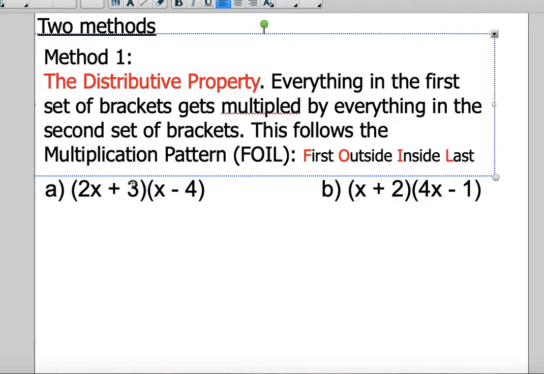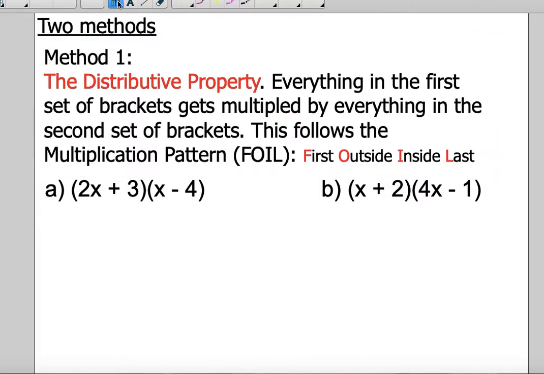The 2 inside terms get multiplied, and then the 2 last terms. But to make it easier, we're just going to call it the distributive property and go about it the same way. If we use the distributive property, this 2x gets multiplied by x here. The 2x also gets multiplied by the negative 4.